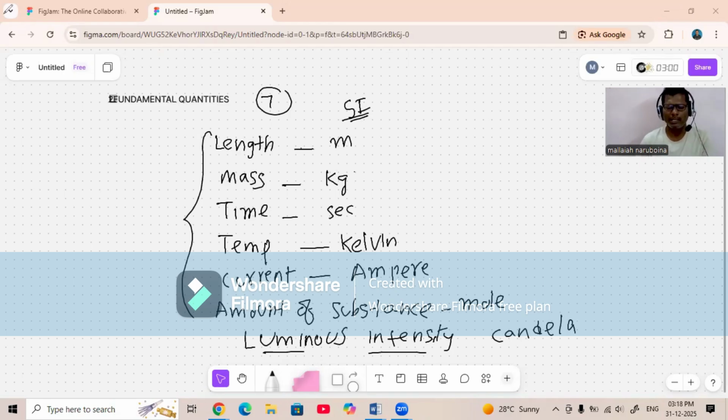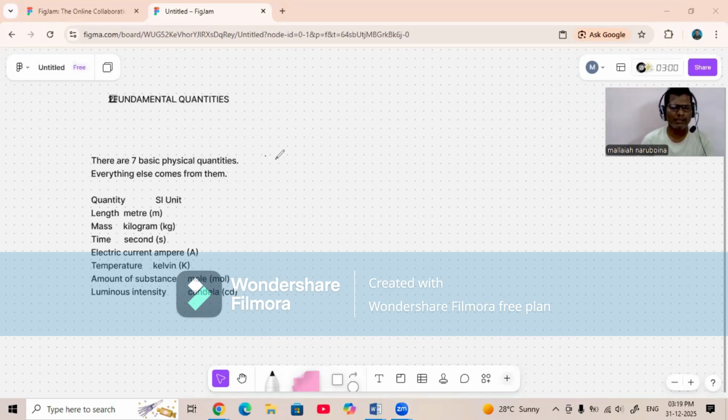Other quantities derive from these, so that's why these are called fundamental quantities. Everything comes from these 7. Have a look at the screen. Length, meter; mass, kilogram; time, seconds; electric current, ampere; temperature, Kelvin; amount of substance, mole, symbol mol; luminous intensity, symbol cd, measured in candela. You must remember these 7 fundamental quantities.